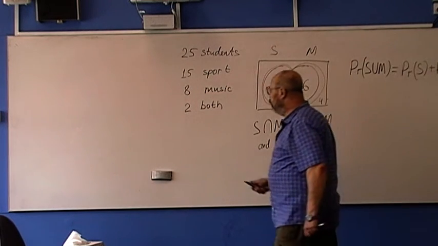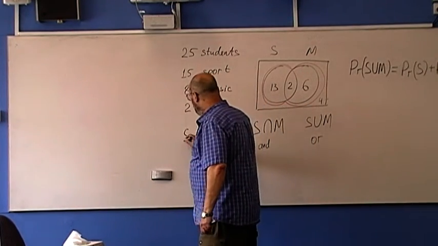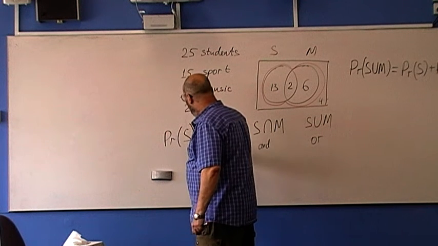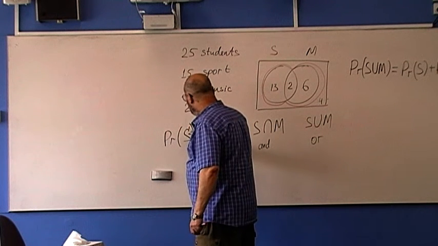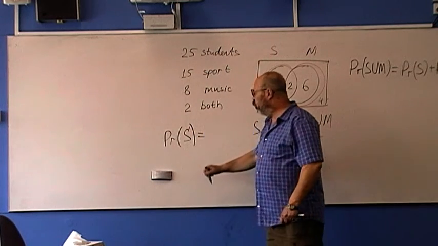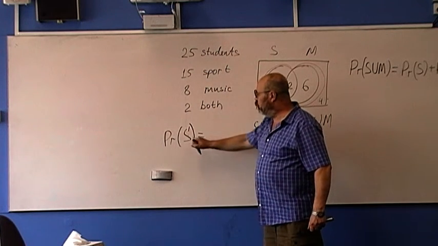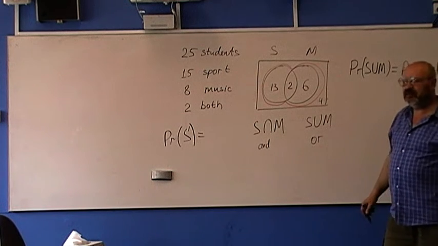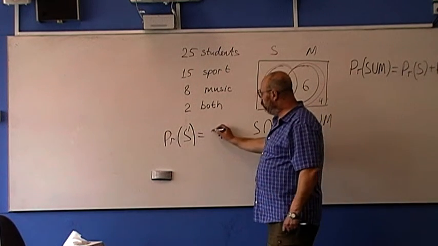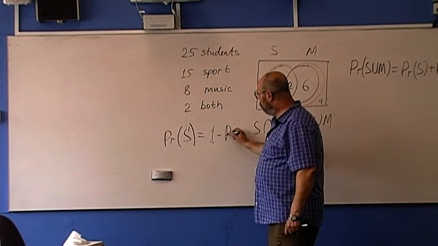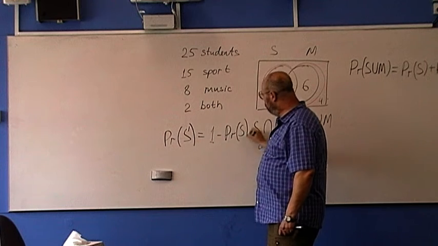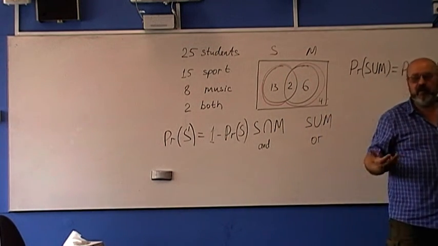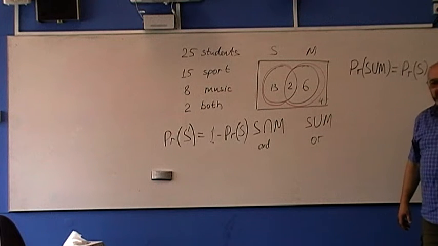If we have event S, what can we say about the probability of not S? What will the probability of the complement of S be equal to? It will be 1 minus probability S. The probability of an event and its complement must add up to 1.